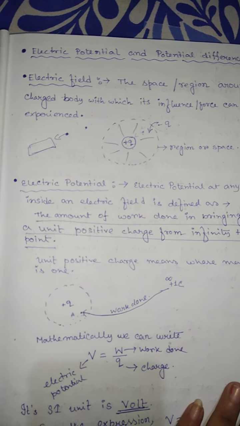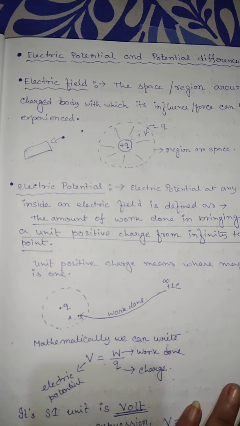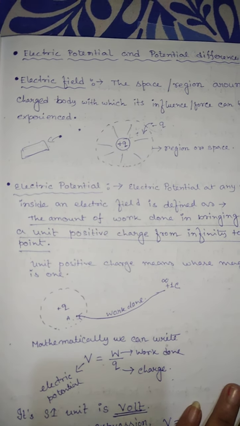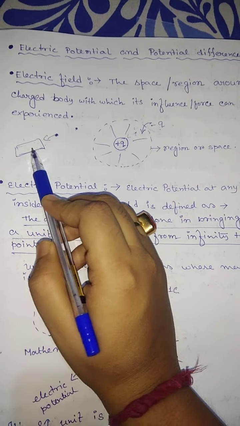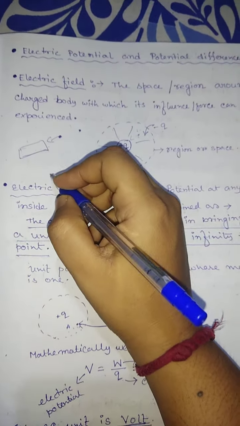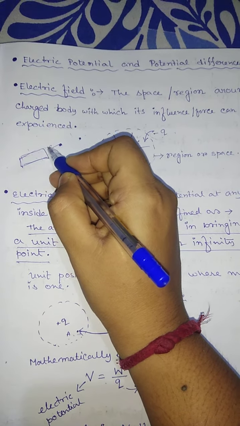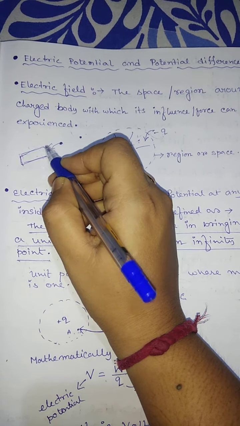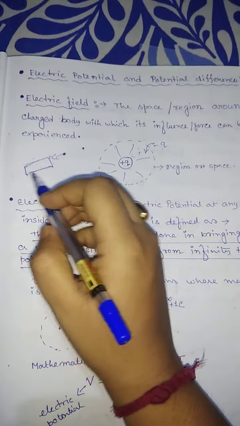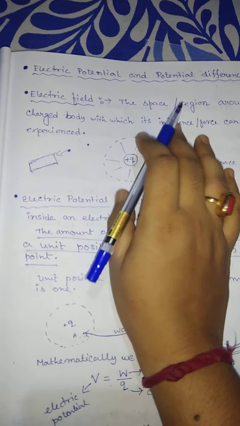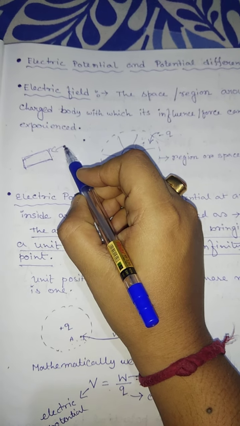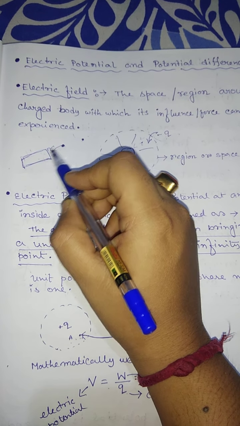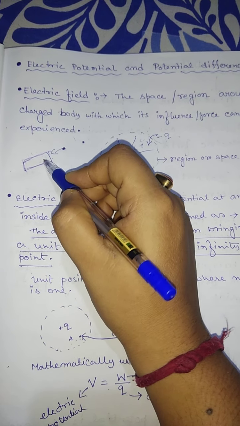Field means any space or any region around any body. For example, suppose this is one magnet. Everybody has a magnet in your home. If you place a magnet in one place, or suppose here on this paper we place one magnet and one iron nail is placed here, then we see that this iron nail is attracted by this magnet.